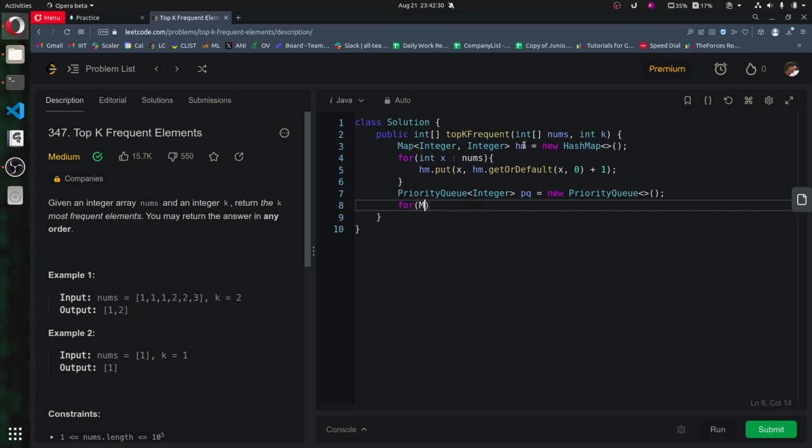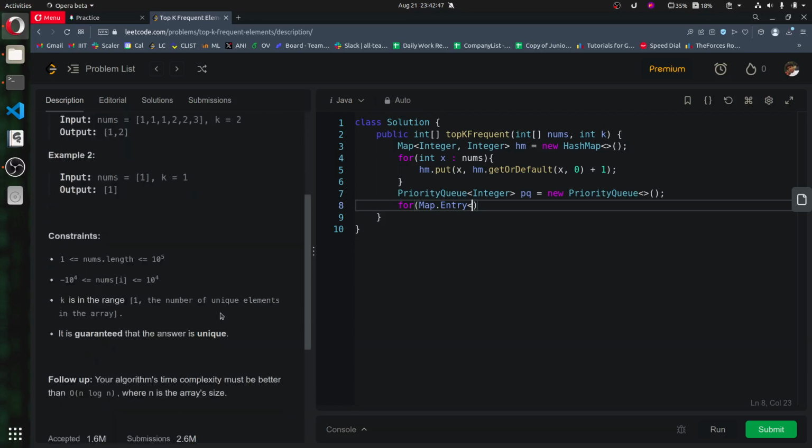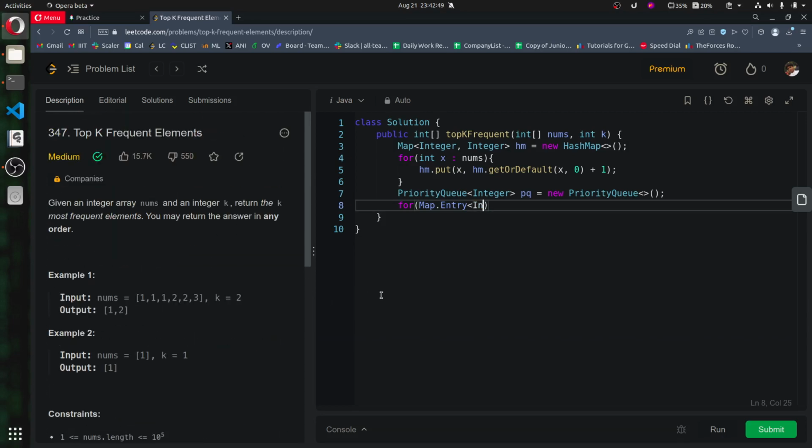Now for the map, I believe at least k many distinct elements should exist. The number of unique. Must be better than n log n. Yeah, I am doing it in n log k. Map.Entry of Integer, Integer e in hm.entrySet.